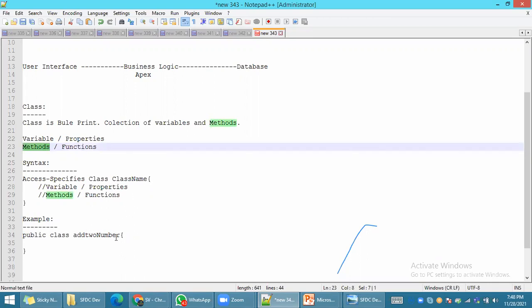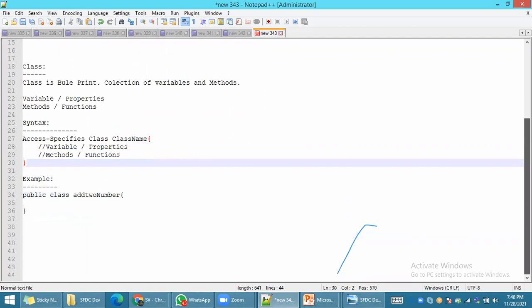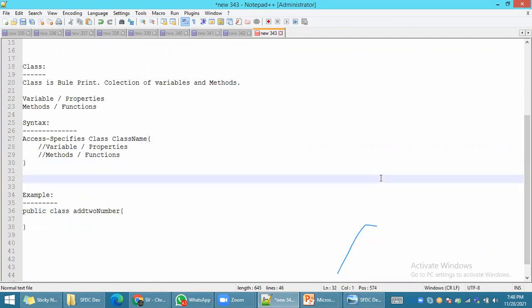For example, I want to add two numbers. To add two numbers, what do you have to do? You have two numbers, number one and number two. Make sure you define some variables, correct or not? Here, my syntax: variables.